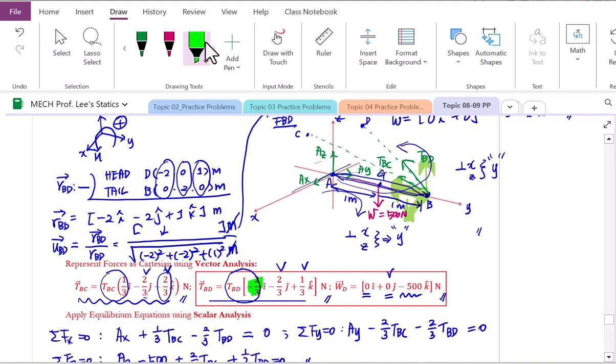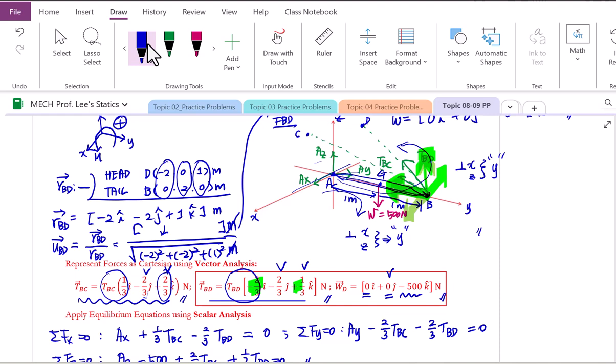T of BD, x component is minus, therefore in this direction. T of BD, let's use this color. And then y component is still minus, therefore opposite direction. Z is positive, therefore upward. So very similar scenario compared to the T of BC for the T of BD.